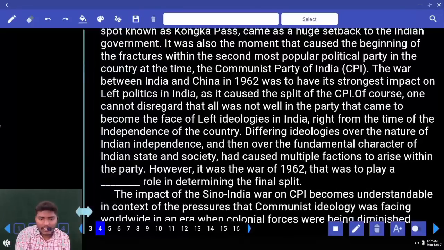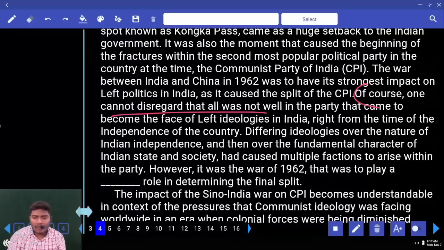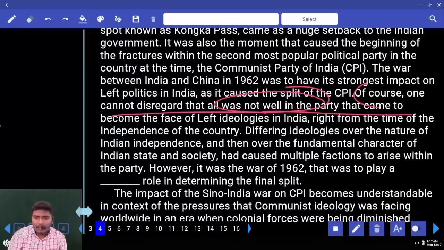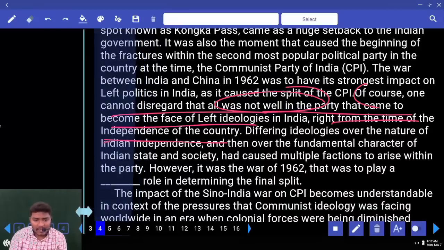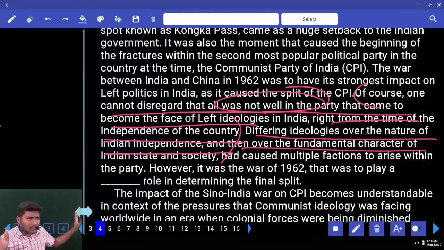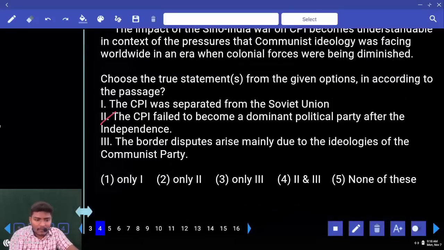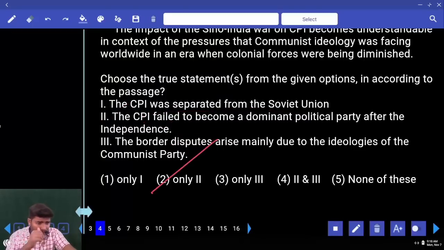Read from here, you will get it. Of course, one cannot disregard that all was not well in the party, which came to become the face of left ideologies right from the time of independence in the country. Differing ideologies over the nature of independence and then over the fundamental character made this split. So can we say that it was not a good party during the independence year? It failed to become a dominant party because it had fractions within the party. The indirect sentence is not the direct sentence, so we can only go with the second one here.